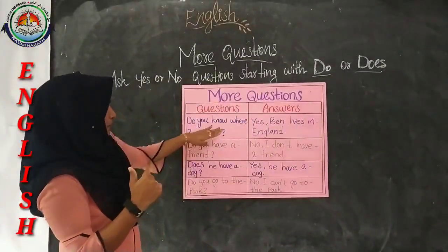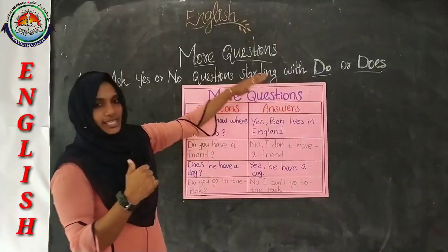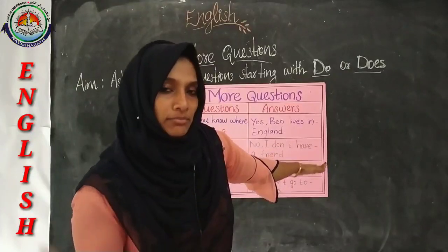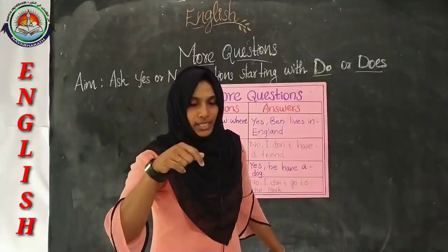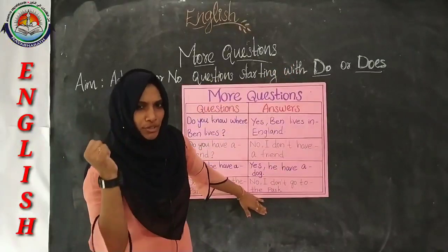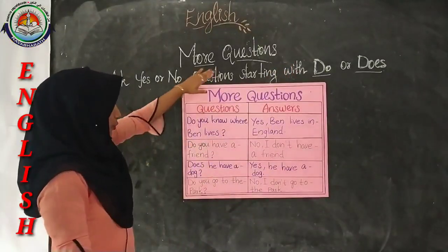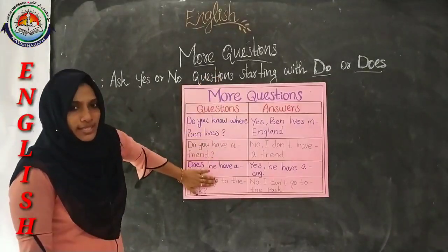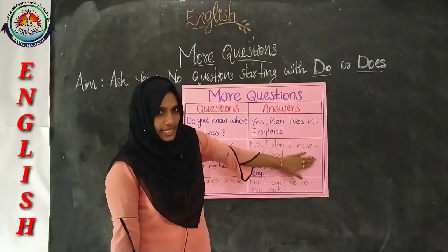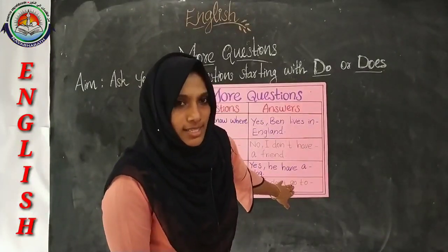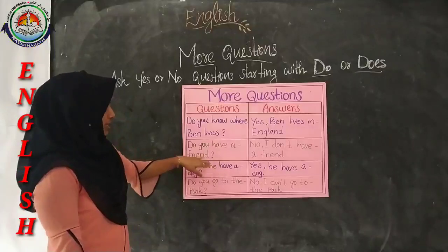Listen to hear more questions. These are the questions and answers that ma'am took from the game that we played. These are some of the questions. So listen to the questions. On the first side, ma'am wrote some questions, and in the second column, ma'am wrote the answers. So what about these questions?